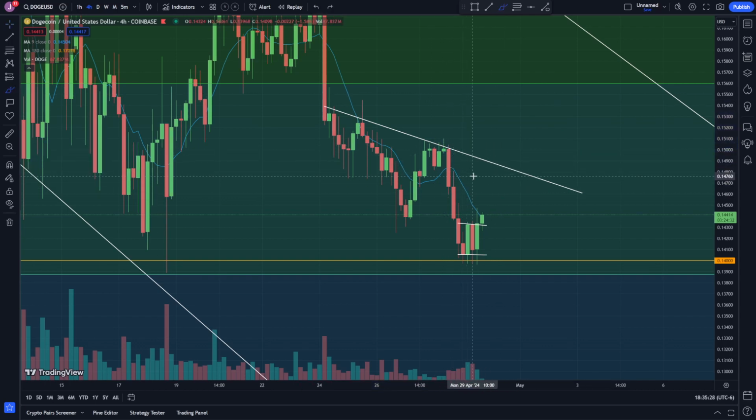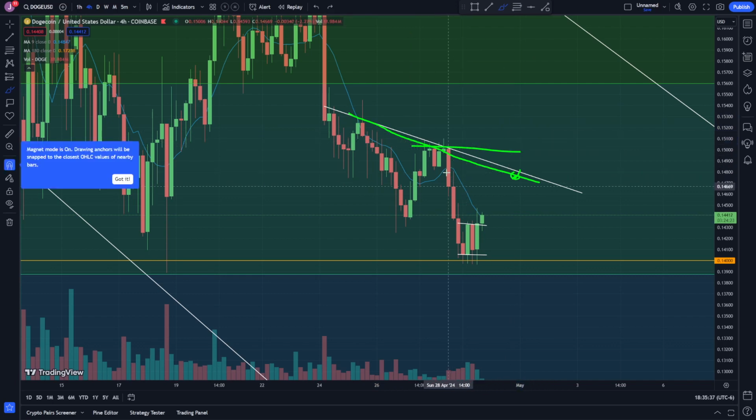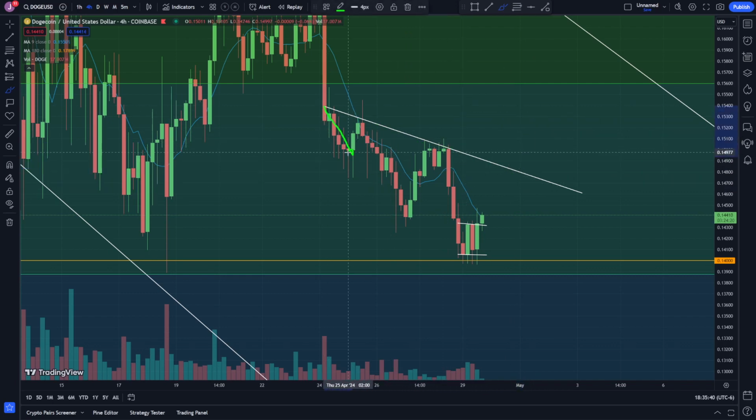Well, first we'd want to break this resistance right here, but it'd be nice to set a higher high right there. So we came down, set a low, set a high, set a low, set a high, then set a low. If we could come up and set a higher high, that would be good. Right now we're still setting lower lows and lower highs technically, so we're still in a downtrend. But yeah, got a nice little bounce on this.